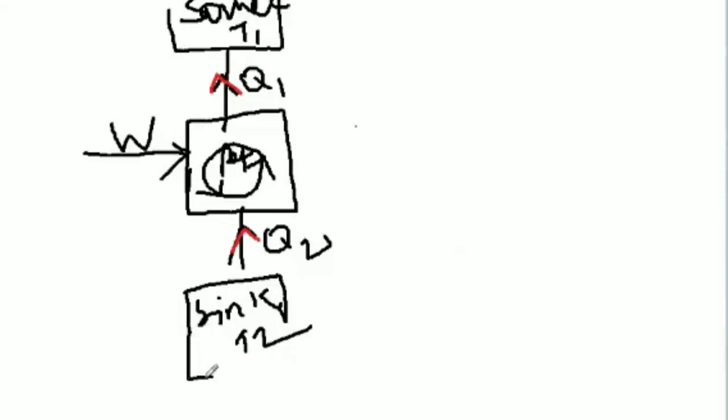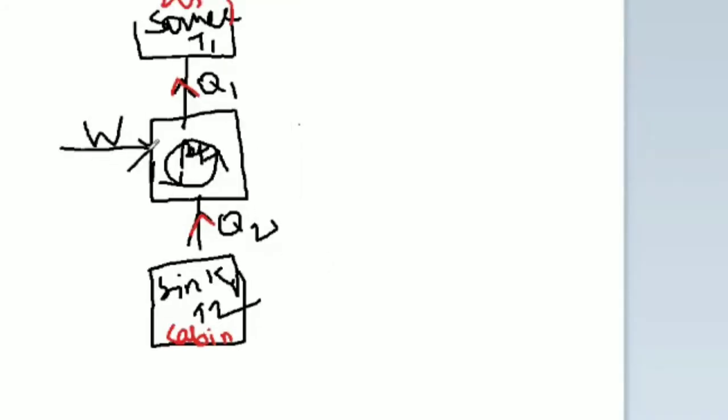So I said the lower temperature is a room, a cabin. This is our refrigerator cabin. I can use a different color so you can understand. This is our cabin, refrigerator cabin or room, water maybe. The source is the atmosphere. So heat is transferred from cabin to atmosphere. Suppose you want to transfer like that, that time we have to give the work. Okay, now this is the refrigerator.